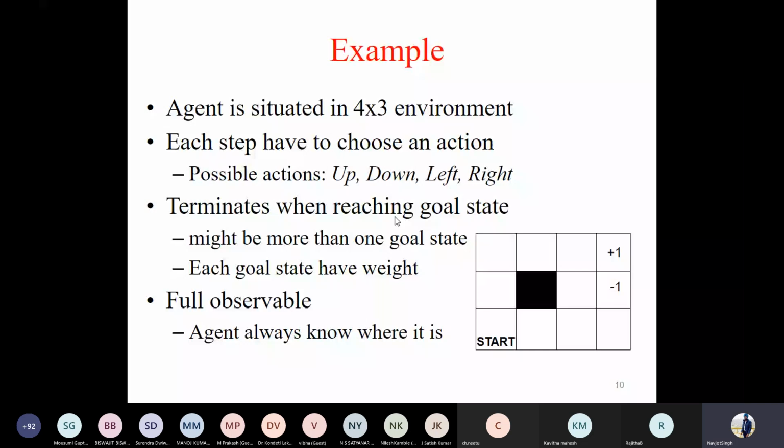An agent can take 4 possible actions: you can move up, down, left or right. The problem is solved once you reach the goal state. In this case, there are 2 goal states marked, one with +1, the other with -1. Both are goal states. If the agent reaches one of them, the problem terminates.